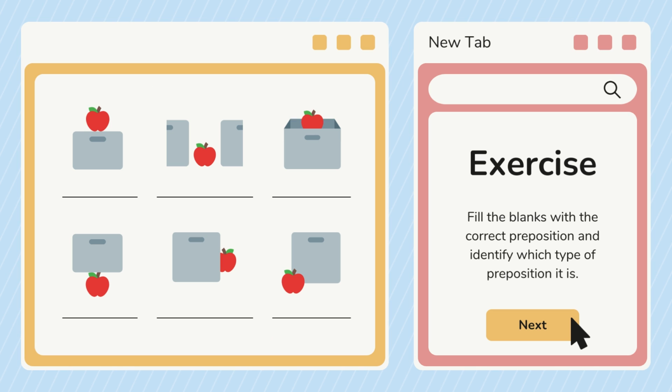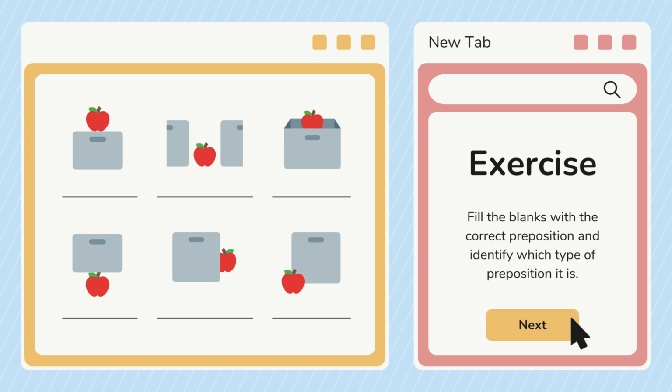Okay, we have here the first one. Where's the apple? The apple is on the box. I guess that this is a box. Okay. And the second one, the one in the middle, is between two boxes. Between two boxes. The number three is inside the box, or maybe in the box. Okay.